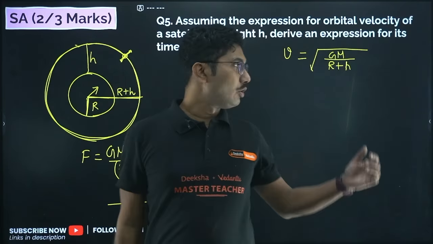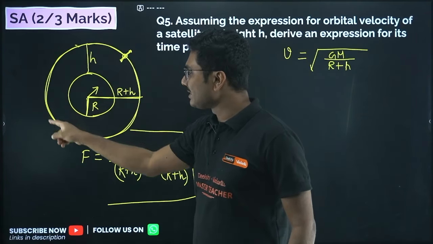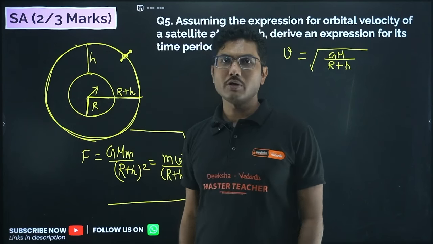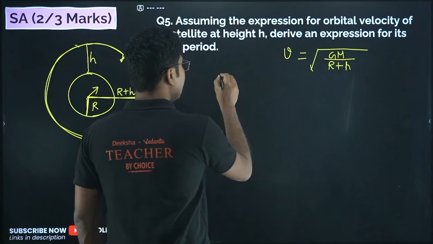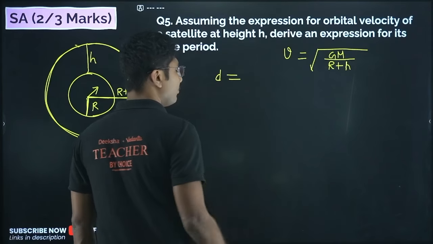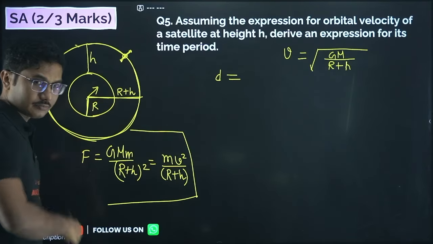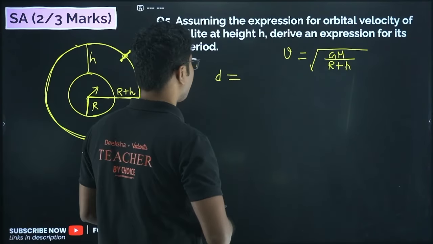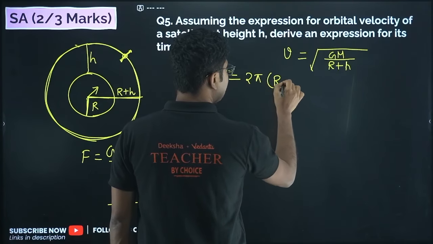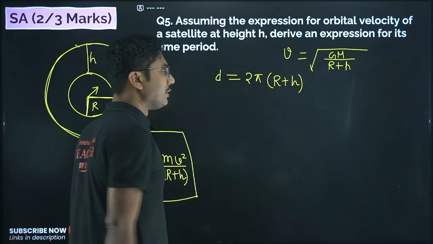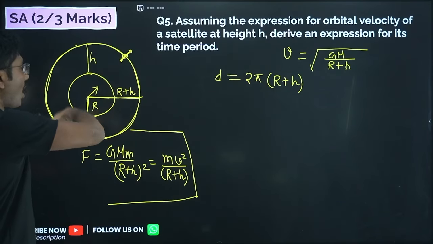So speed is known. Now we have to find the distance. How much distance is there to complete one full rotation? The distance covered in one full rotation is the circumference of this circle. What is the circumference of a circle? 2 pi r, and as I mentioned, instead of all the r's we will use r plus h. This is the distance it has to travel to complete one full rotation.